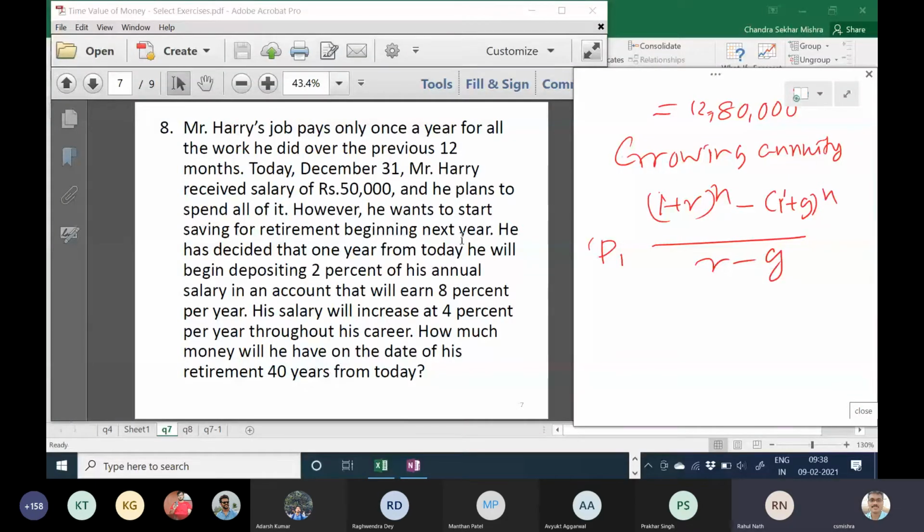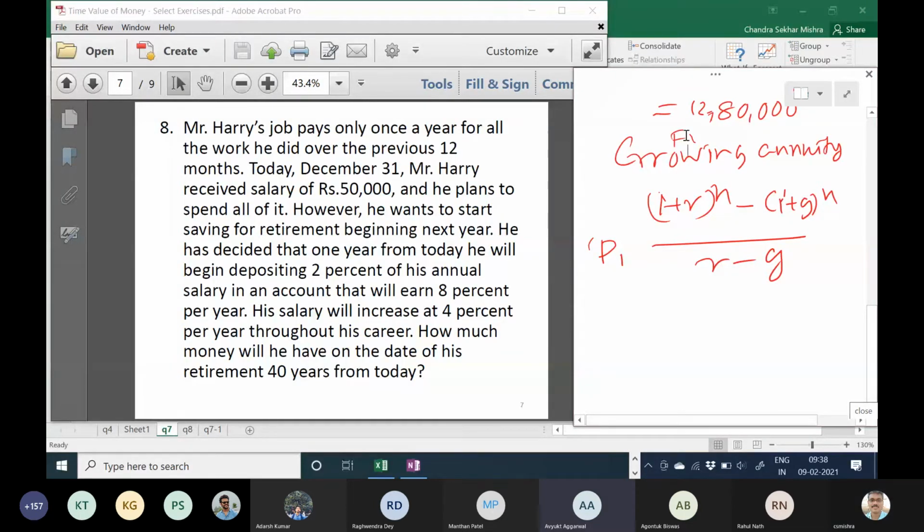You have to find the future value only, no? So 1000, sir. So 1000? No. Yes, sir. So 1000 into 1.02, 1.04. Correct. 1040.